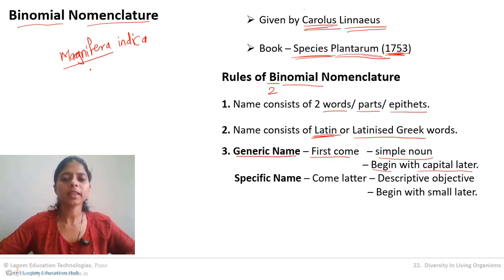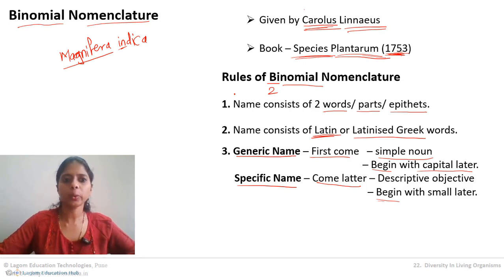Its first letter is capital and it is a simple noun. Then the next name is the specific name. The specific name obviously comes after the generic name, and it is a descriptive adjective, and it begins with a small letter. So here indica starts with a small i. Got it? So Magnifera indica is the name of a mango plant,